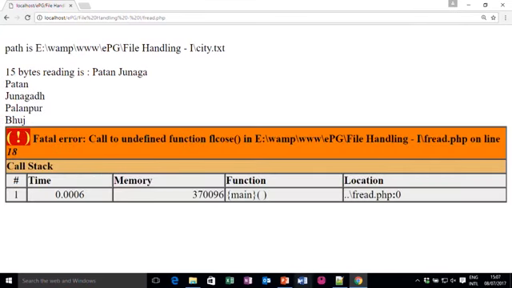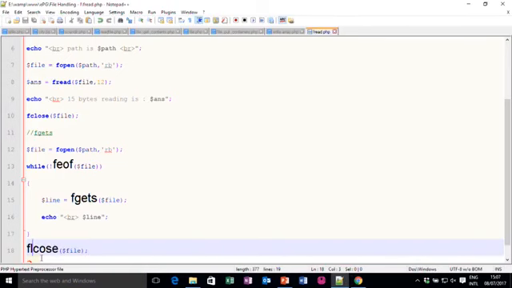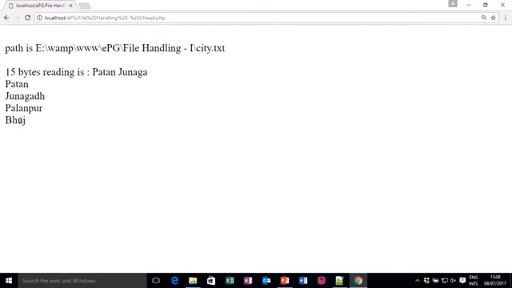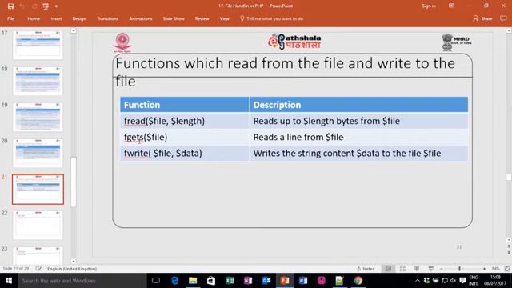It says undefined function fclose, or spelling mistake. So, let me write fclose. I save this file, and now if I run it, look here, now it displays the complete content. So, this is the fgets function.